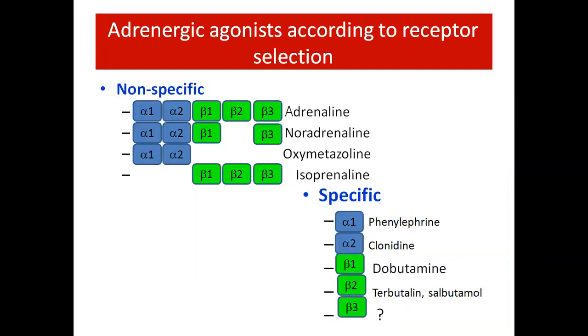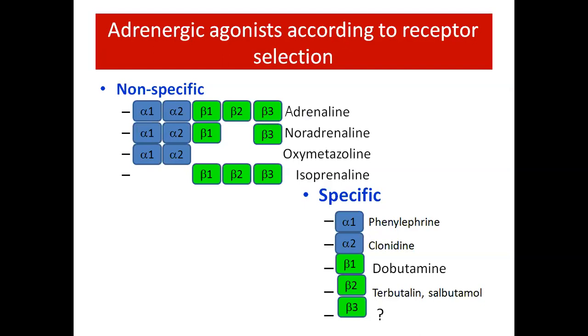Adrenergic agonists according to receptor selection. There are non-specific and specific agonists. The non-specific ones are adrenaline, noradrenaline, oxymetazoline and isoprenaline.